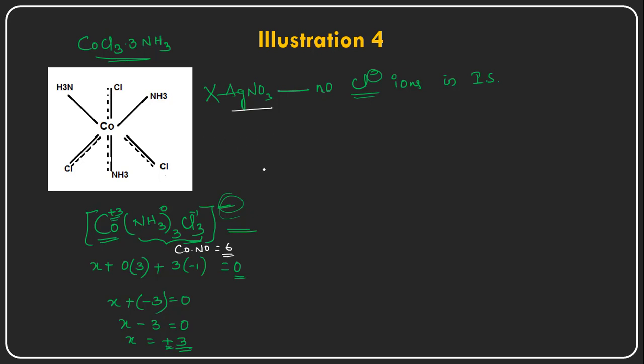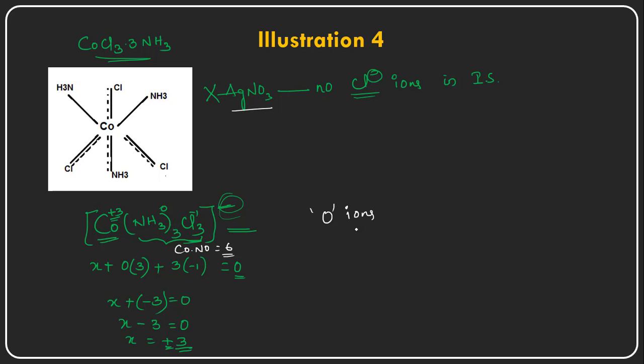And how many ions are there? Since it is a neutral molecule, neutral complex, right? So zero ions are present. If zero ions are present, it is not having any cation or anion in its solution, so it cannot be ionizable, right? The ligands which are satisfying the secondary valency cannot be ionizable.